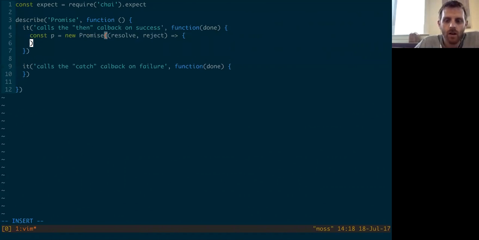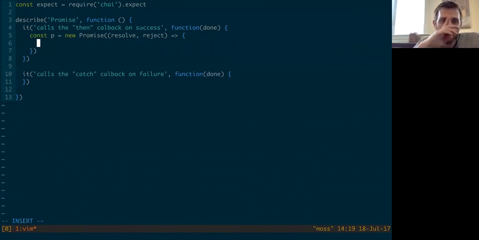And to keep this really simple, we're just going to take the resolve method and pass a value to it, 42. So this executor function just immediately resolves, right? Which is fine.